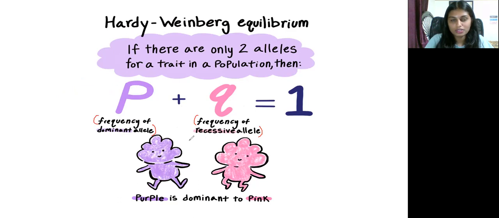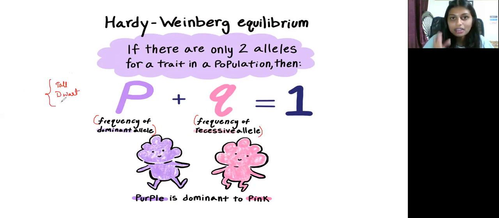If there is a trait in a population, a trait means a character. Take the pea plant, Mendel's experiment. In a pea plant there are two alleles: one is tall, another is dwarf. This is a trait, one character in a population.